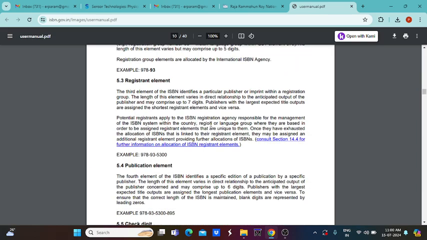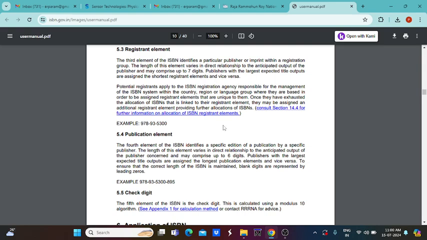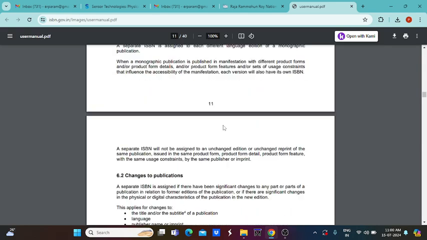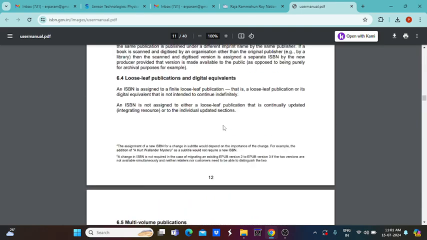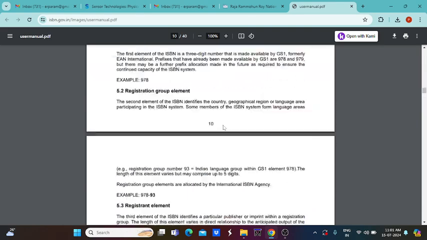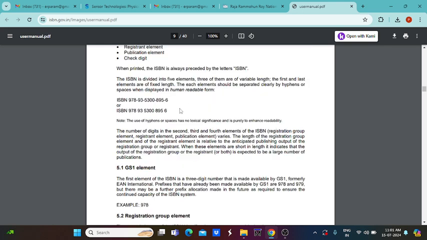And so that 13 digit number is like this. If you get the ISBN number for any particular publication, for example, any new book or any newsletter or magazine, etc., this is the format. So you will get an ISBN. After that, 978-5300-895-6. Likewise, the number will vary.